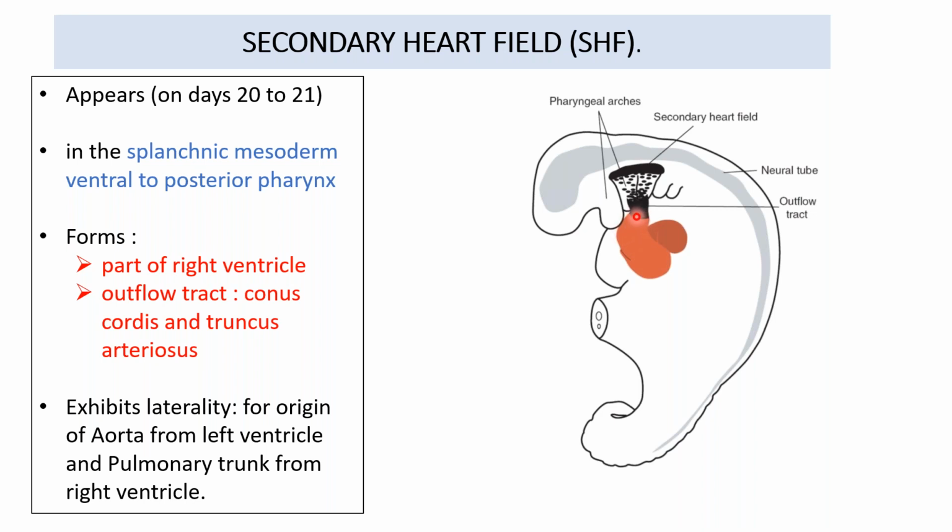formation of the rest of the right ventricle and majorly the outflow tract, which we will understand, what those outflow tracts are. They are termed conus cordis and truncus arteriosus. And this also exhibits laterality. So any disruption in the initial stages, that is the primary heart field and secondary heart field migration, can lead to disruption in left to right patterning.